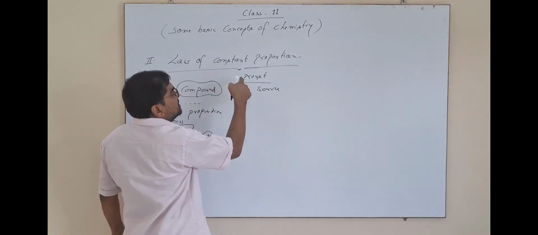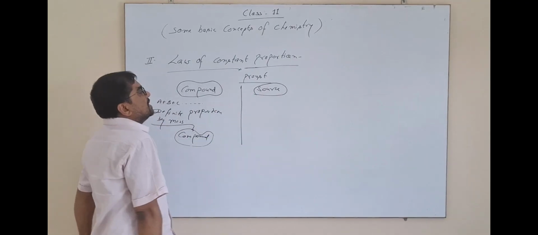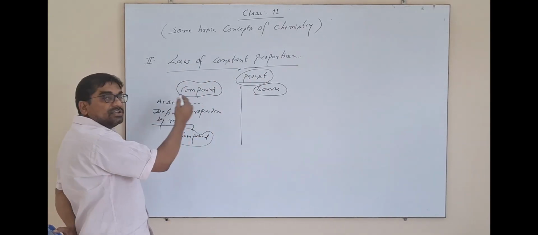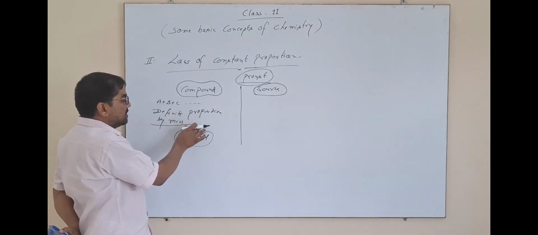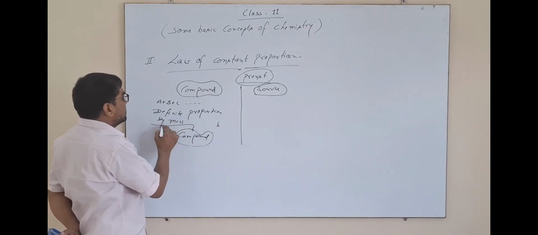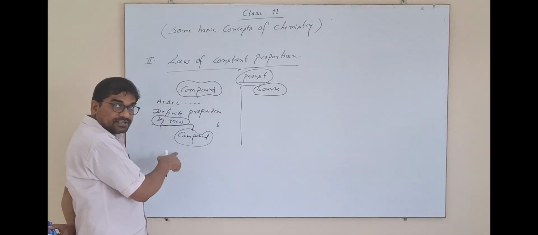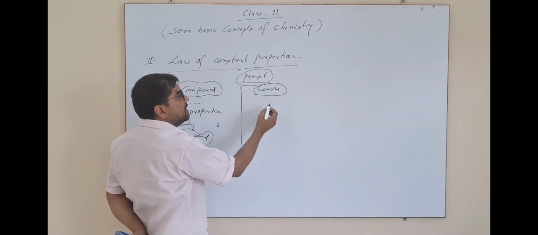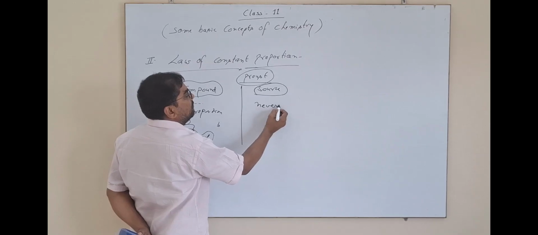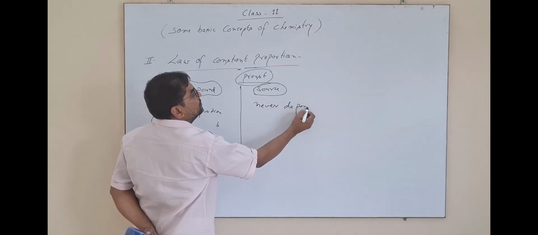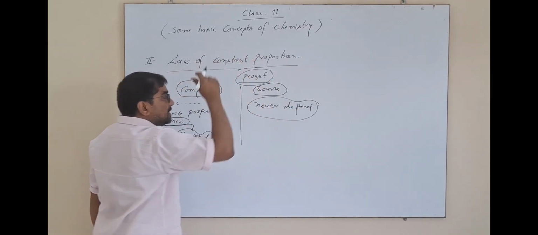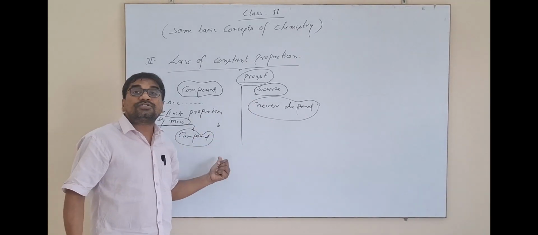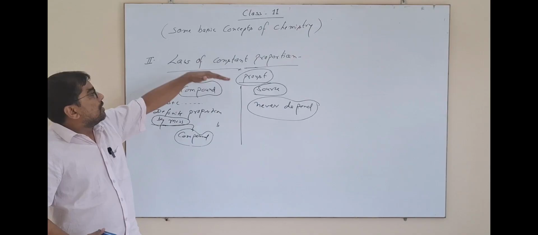Now the next part of this law is the source. Proust explains that as per the definition of compound, the composition by mass will be fixed, definite, and it will never depend on the source from where it is obtained. So what is the law?